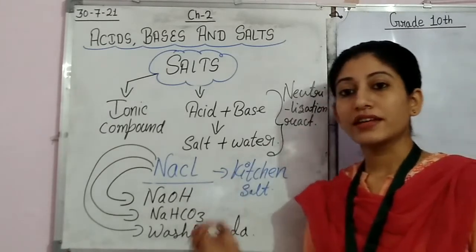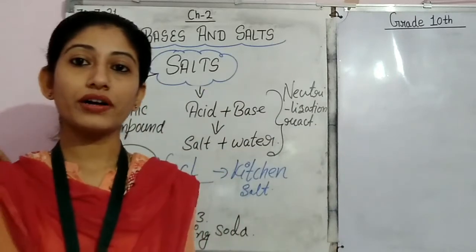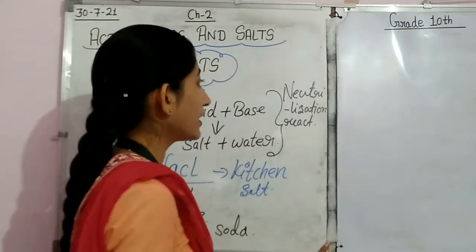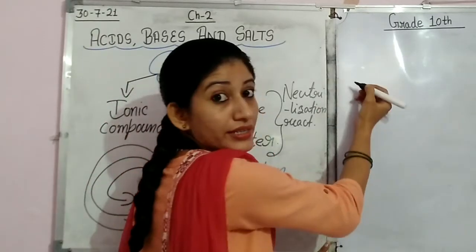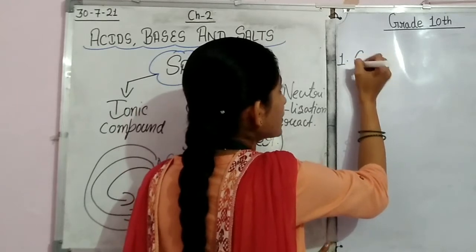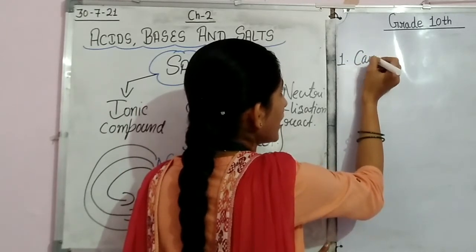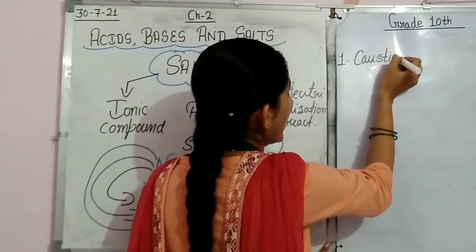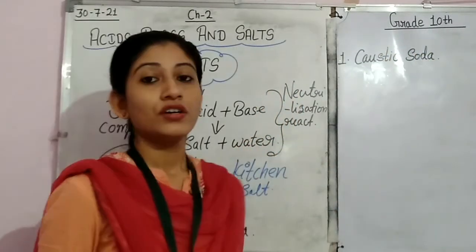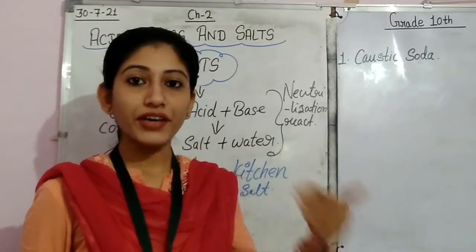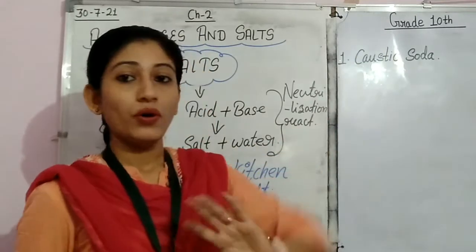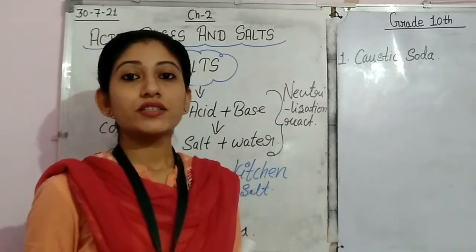Now, the first salt that we are going to discuss in today's class is caustic soda. What is this caustic soda?